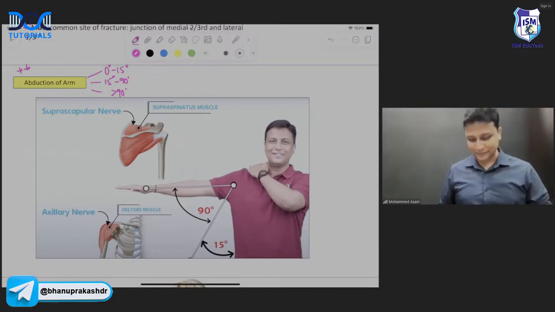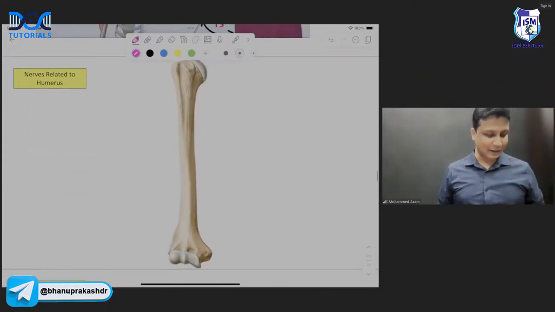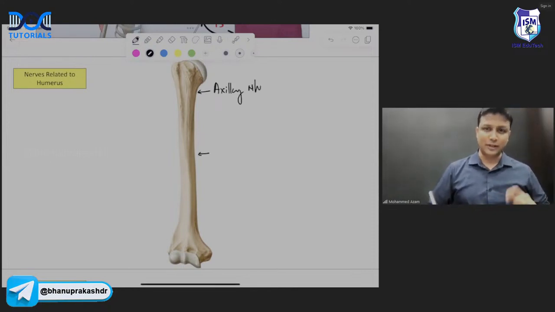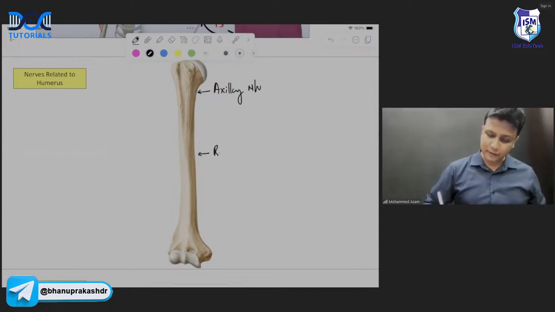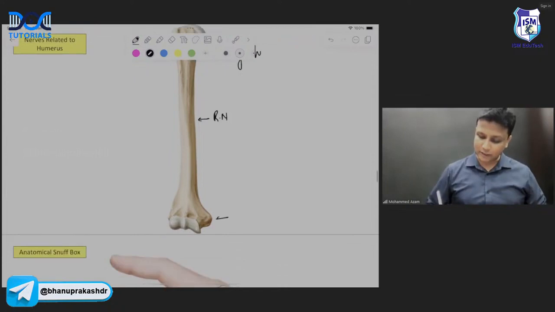Perfectly done. Next one, nerves related to humerus, sir. Let us go, you keep answering. What is the nerve related to the surgical neck of the humerus? Near the surgical neck there will be the axillary nerve. What is the nerve related to the shaft of the humerus? Behind the shaft there will be the spiral groove. In the spiral groove there will be the radial nerve. What is the nerve behind the medial epicondyle? Behind the medial epicondyle, ulnar nerve, sir.